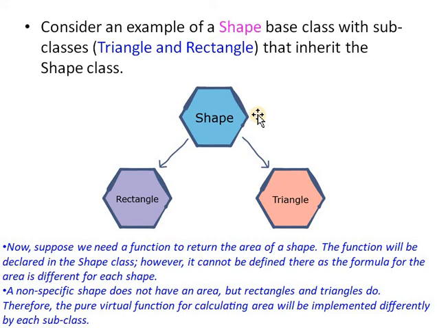The pure virtual function for the area is declared in the base class shape, because the formula for calculating the area of rectangle and area of triangle is different. So the pure virtual function for calculate area is implemented differently by each subclass, that is rectangle and triangle. The area is defined in the rectangle class and triangle class separately. This is an abstract class.